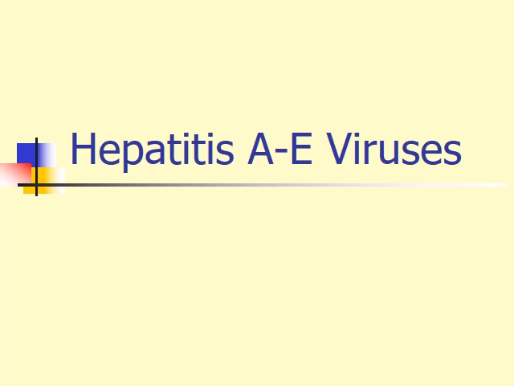Our lecture today will be about hepatitis viruses, hepatitis A, B, C, D and E. These viruses are grouped together by their pathological effect on the liver. So this group of viruses is an example of pathological classification of viruses.